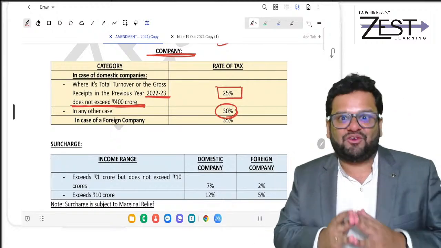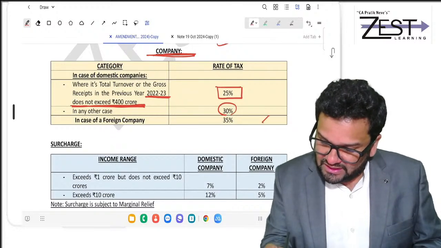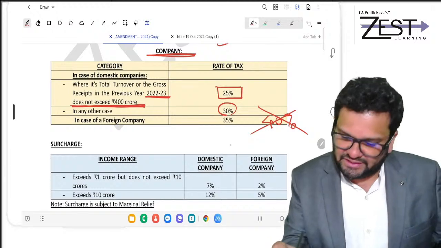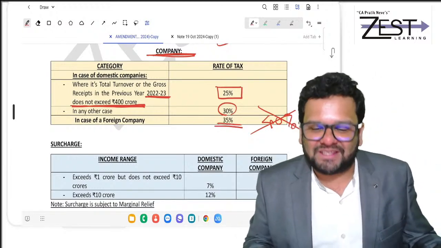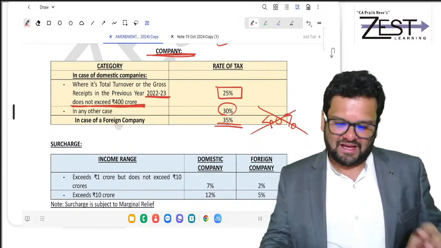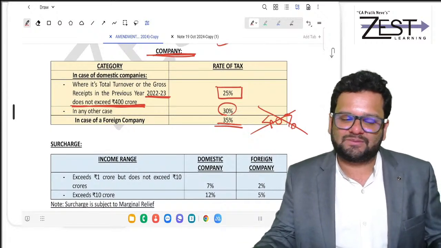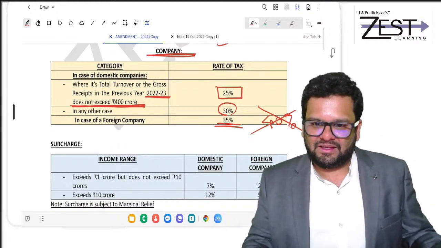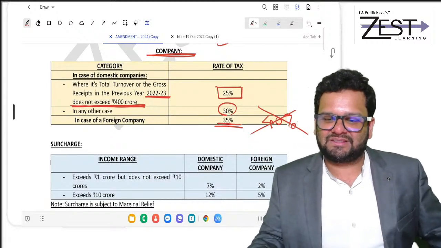Clear? And for foreign companies, there is a change, friends. Earlier it was 40%. Now for foreign companies, the rate of tax in AY 25-26 is going to be 35%. I hope it is absolutely clear to all of you till this point. Yes or no? Yes, sir. It is absolutely clear till this point.